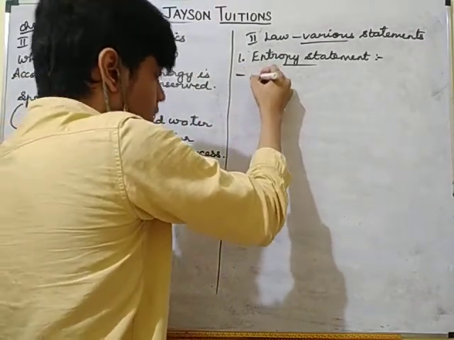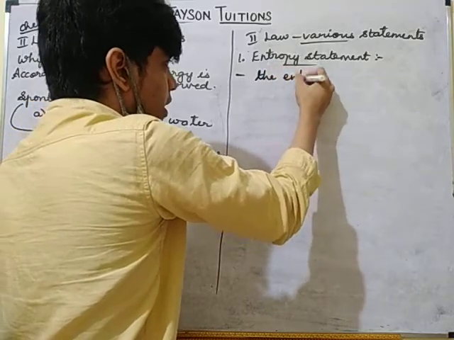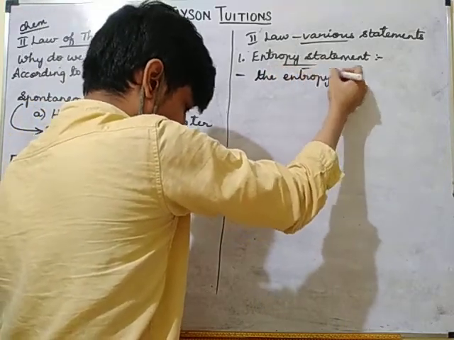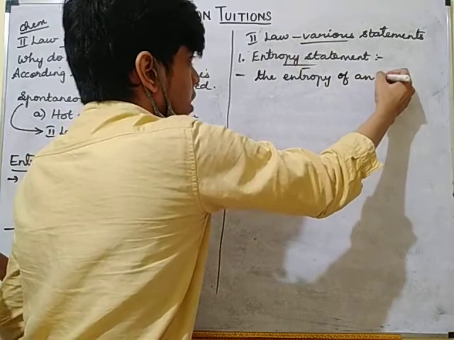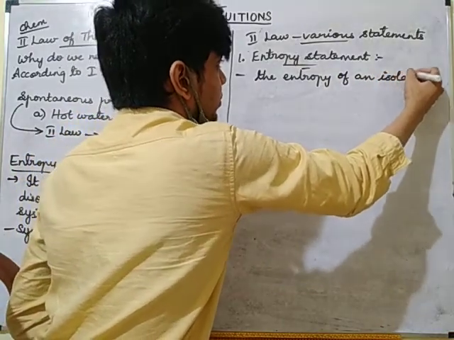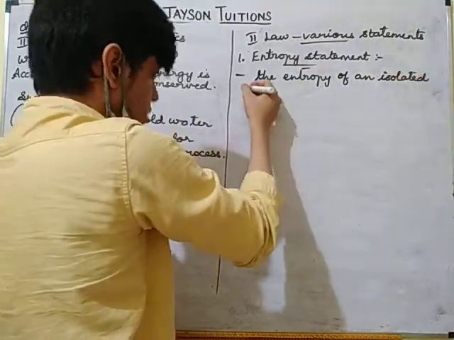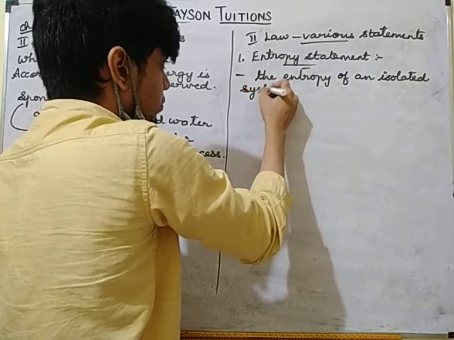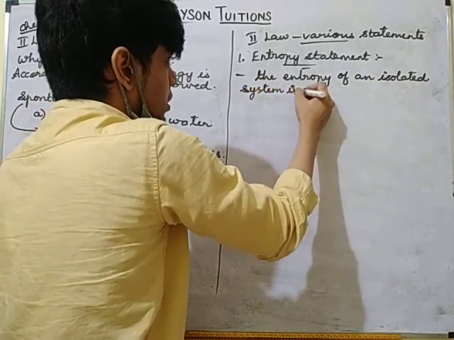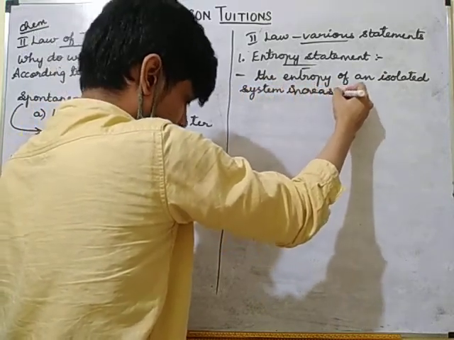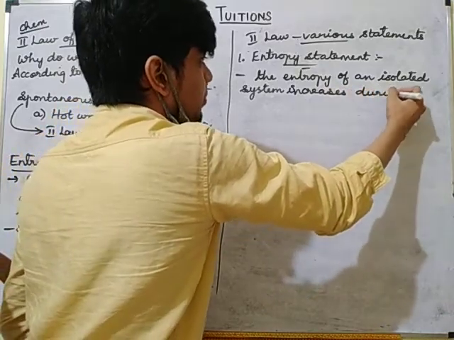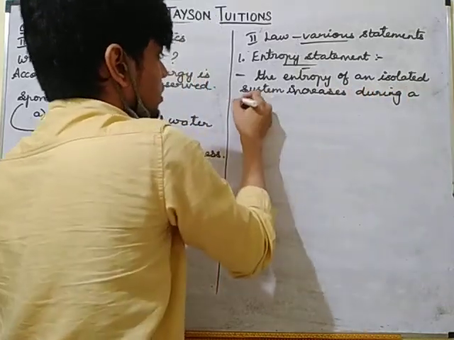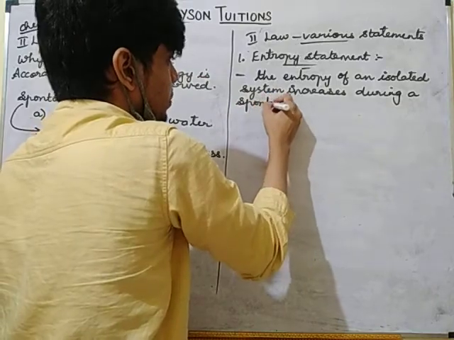Write down: the entropy of an isolated system increases during a spontaneous process.